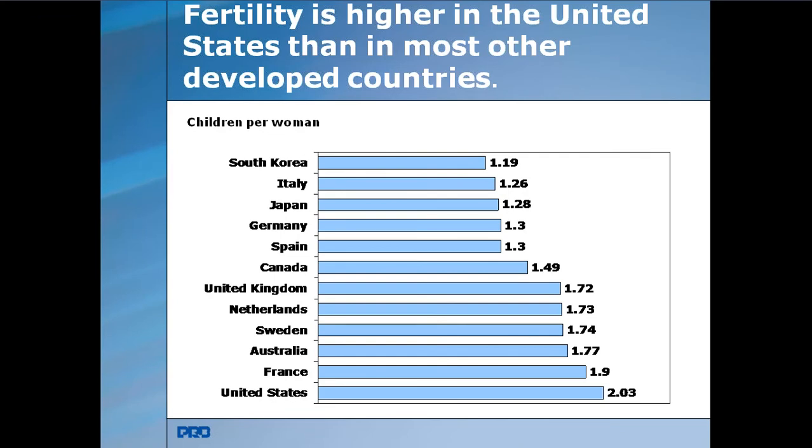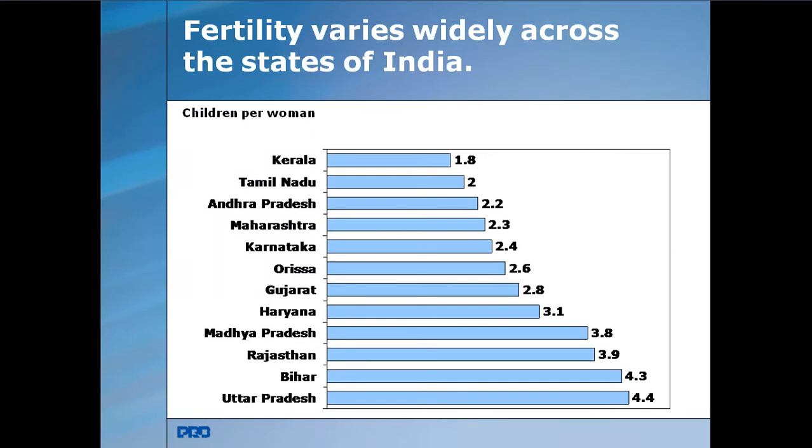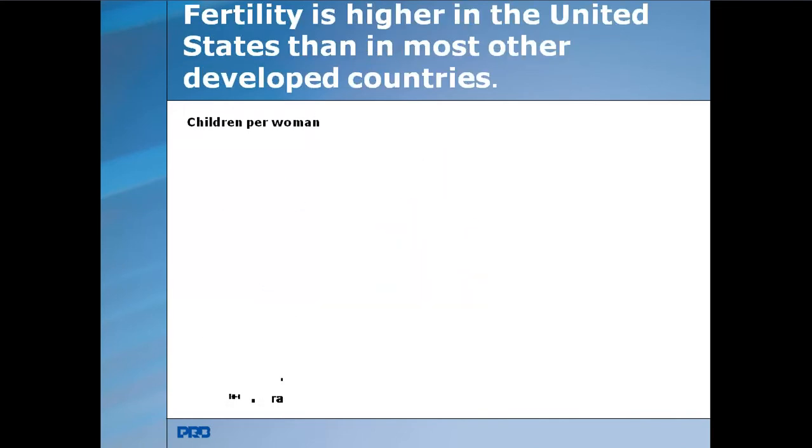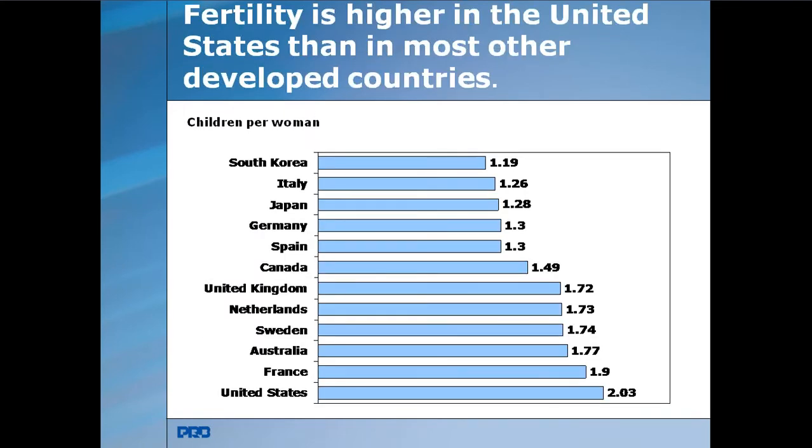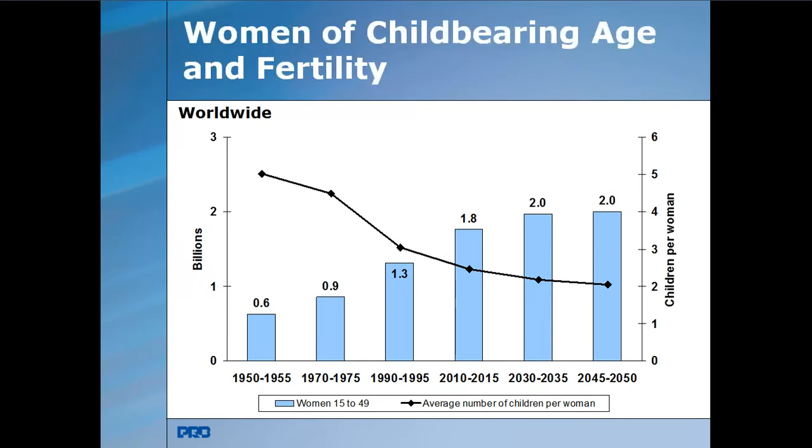You can observe the fertility rate in the developed countries is only between 1.19 and 1.3 and so on, whereas in developing countries the fertility rate is up to 4.4. So in developed countries, 2.3 is the highest fertility rate.